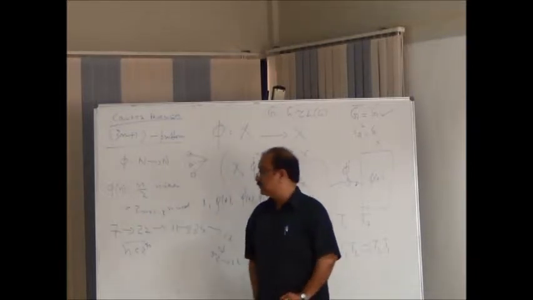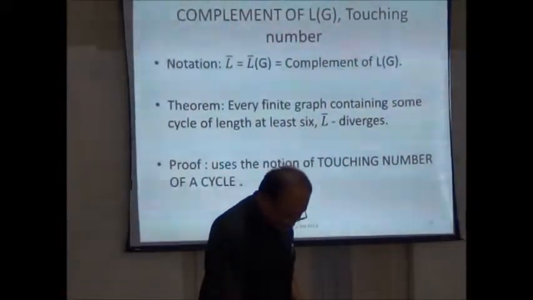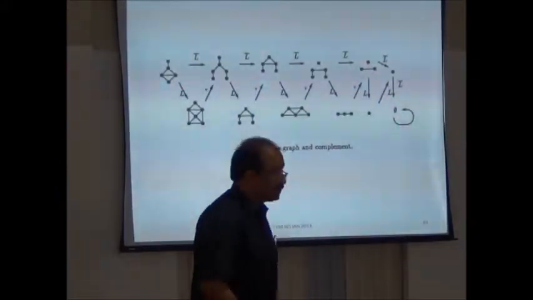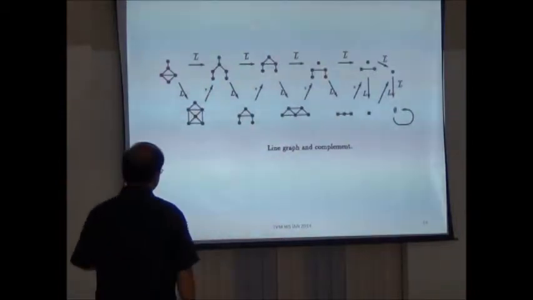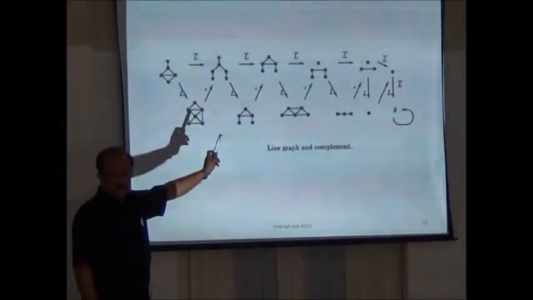Okay, that's it. So every finite graph containing some cycle of length at least 6 diverges if you take the line graph and its complement. The proof uses the notion of a touching number of a graph of a cycle. I will not touch this because if I touch this I will not reach the other section. So I will spend 1 second more. This is how the line graph and its complement behave.